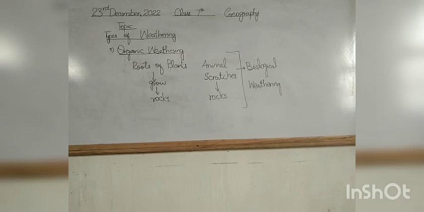So if the rock is broken down into smaller pieces, this is called weathering. And if these pieces are moved from one place to another, this process is called erosion. So this is all about weathering and erosion. After this, we discussed how weathering occurs. Can you tell me the three ways through which weathering occurs? Yes, there are three types of weathering. One is mechanical weathering, another is chemical weathering, and the last one that we discussed was organic weathering.